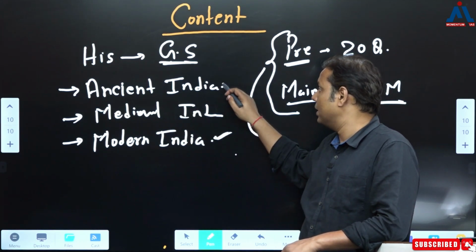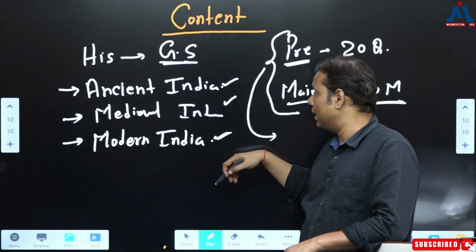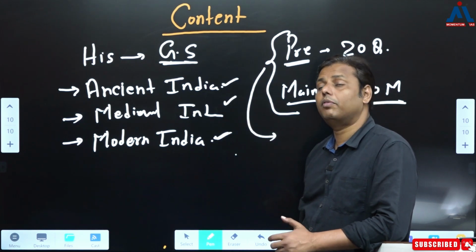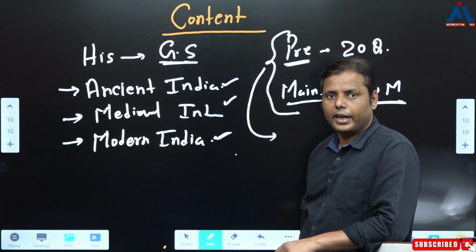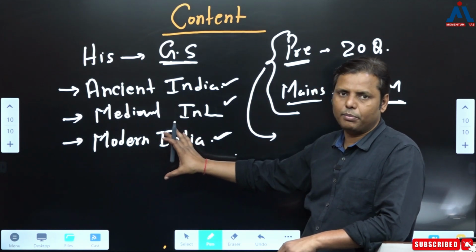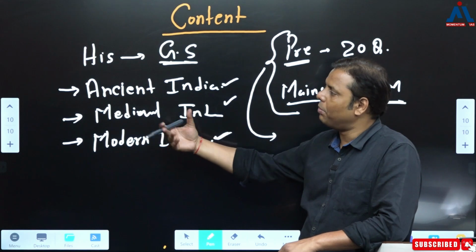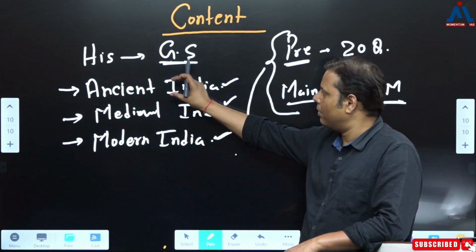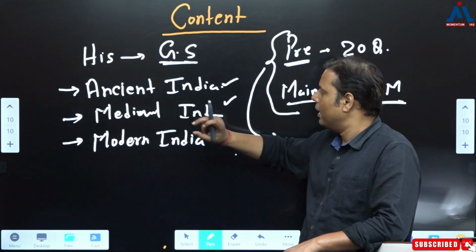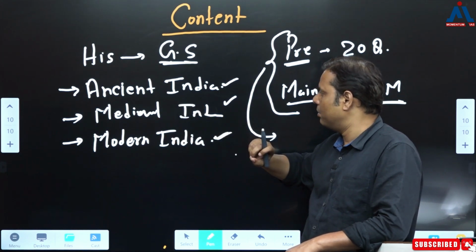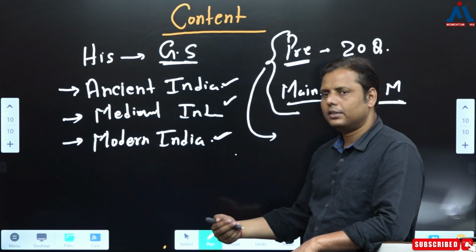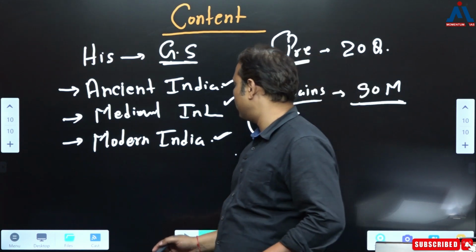You are expected to read a proper book while covering the GS syllabus. If you are finishing ancient in 10 classes and medieval in 10 classes, the modern classes go to 30, 40, and somewhere 50 plus classes are taken on modern. Why? Because it's considered to be very important. Though in recent years the patterns have changed, and if 5 questions were asked from ancient and let's say 3 from medieval, then only 6-7 questions are being asked from modern. But then there is a trend, right? So that's how you have been reading modern India.